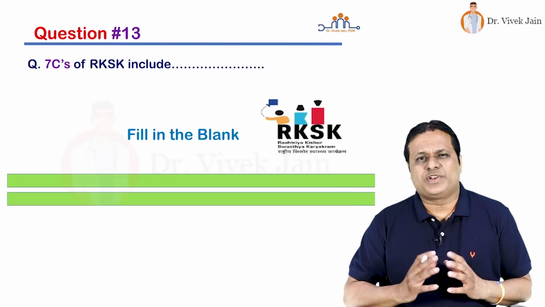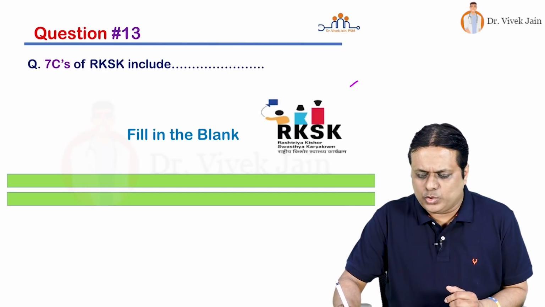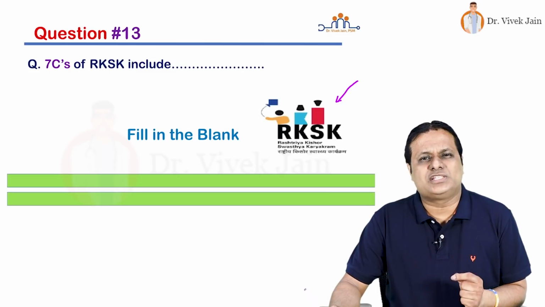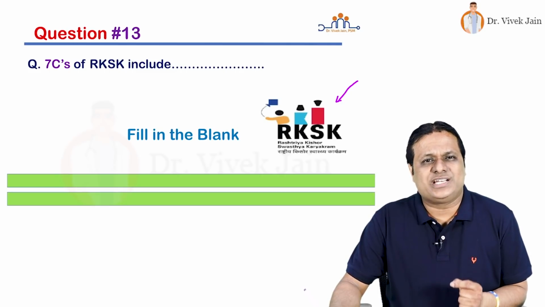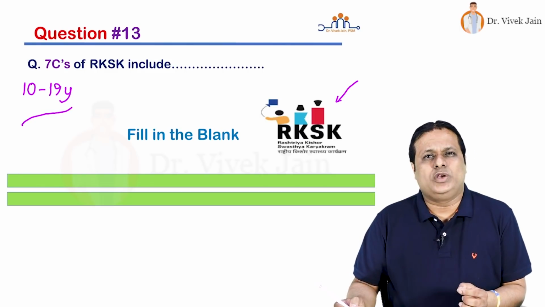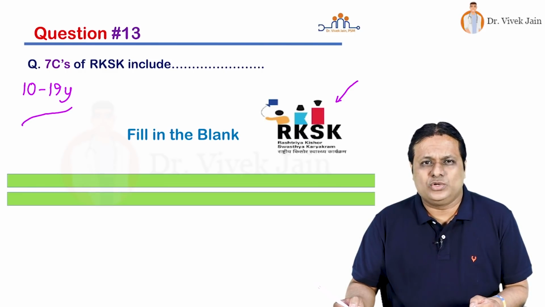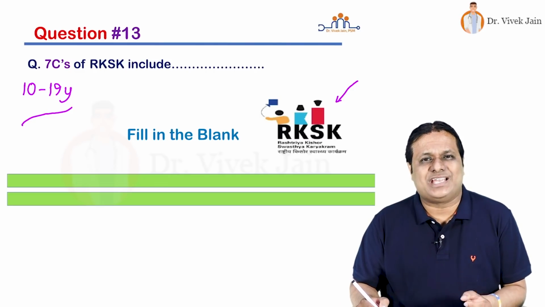That's it, friends. So friends, what is RKSK? Rashtriya Kishore Swasthya Karyakram. Logo is given in front of you. Kishore, I have just told you, is adolescents. Adolescents mean age group 10 to 19 years as beneficiary. So it will include all adolescents in the country. Rural also, urban also, rich also, poor also, school dropouts also, in educational institutions also, married also, unmarried also. This program is characterized by 7 C's. What are those 7 C's?